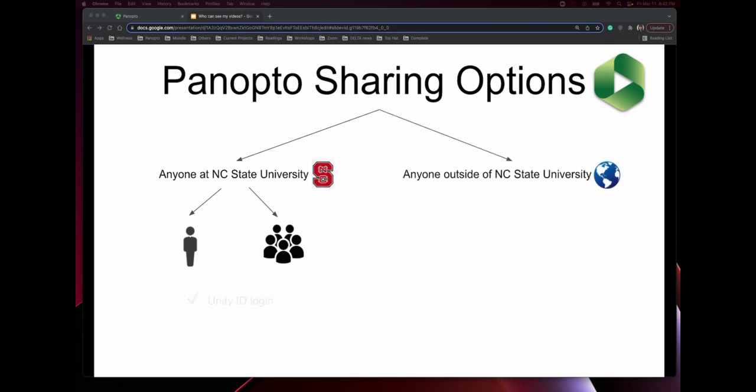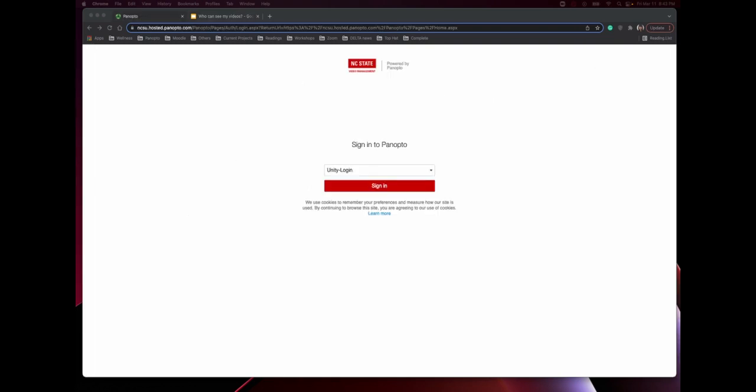A Unity ID login is required to view your video if you choose to share it with anyone at the university, and you will be able to track individual viewing history. If you choose to share it with anyone outside of the university, a Unity ID login is not required, and you cannot track individual viewing history.